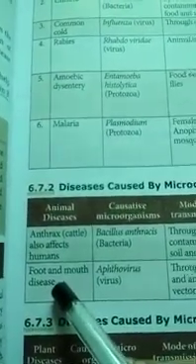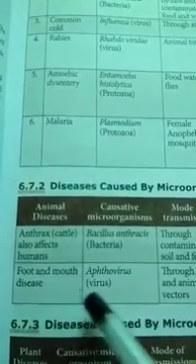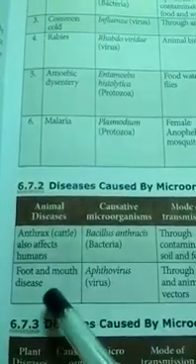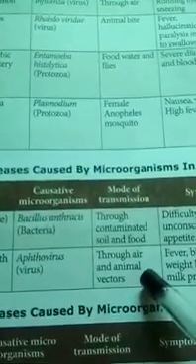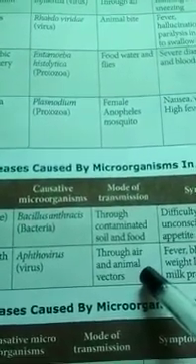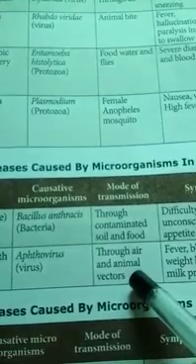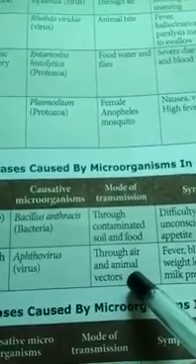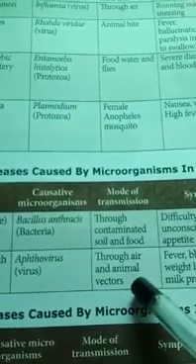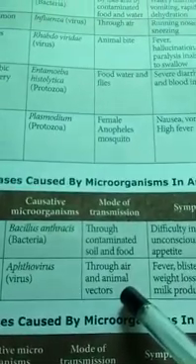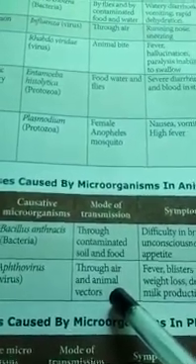Foot and mouth disease. Aphthovirus is the virus which causes foot and mouth disease. Mode of transmission is through air and animal vectors. Animal vectors means animal parasites such as ticks and mites. Apart from that, through air also this disease is transmitted from one affected animal to another normal animal.